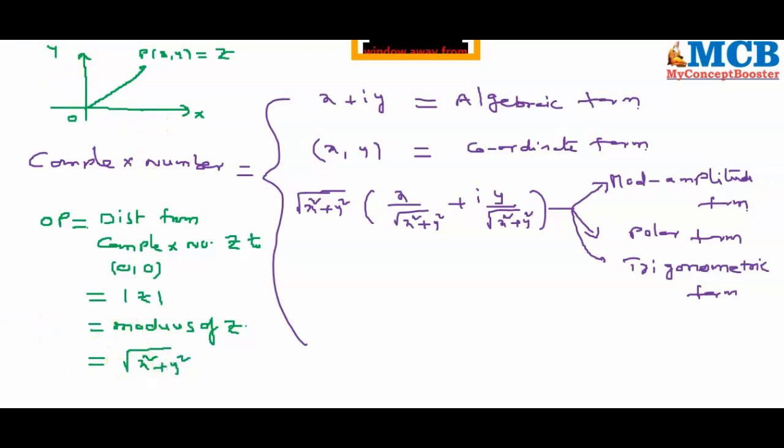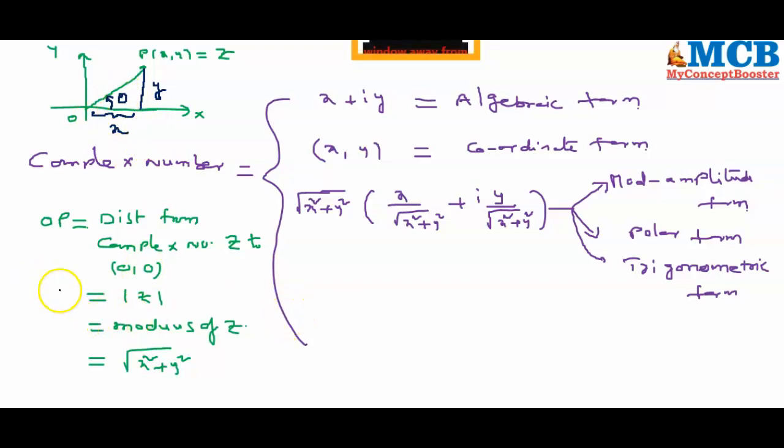As you are all aware, when I draw a perpendicular from P onto the x-axis, this is the y coordinate and this is the x coordinate. Let OP make an angle theta with the positive direction of the x-axis.